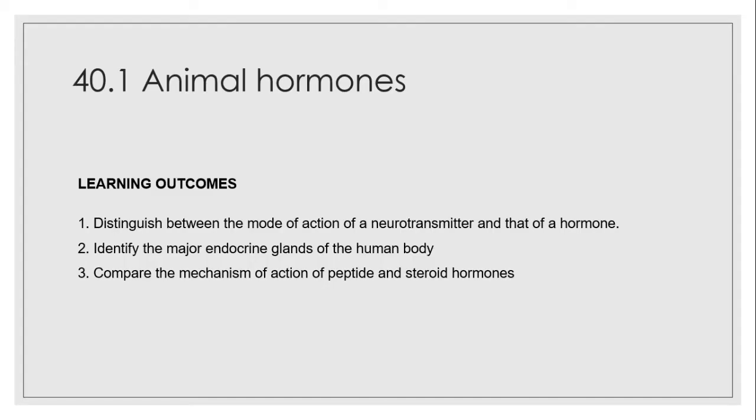Learning outcomes. Upon completion of this session, you should be able to first distinguish between the mode of action of a neurotransmitter and that of a hormone. Second, identify the major endocrine glands of the human body. And lastly, compare the mechanisms of action of peptide and steroid hormones.